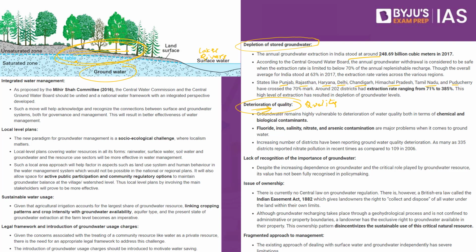The third is in reference to lack of recognition of the importance of groundwater. What do we mean by it? When we speak about groundwater, what exactly happens? The government will have to take into picture the local needs, the district needs, the state needs, and everything has to be taken into picture. It is not just about the surface water, it is not just about water that is coming from the river. The government should also take into picture how much water is extracted from the ground, which means this has to be included as part of the policy making.